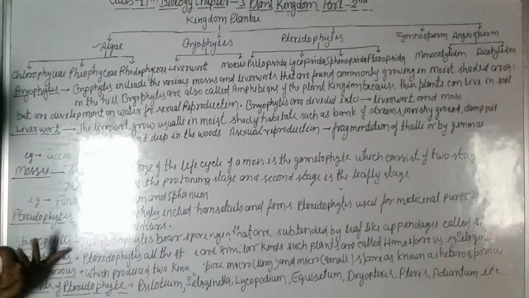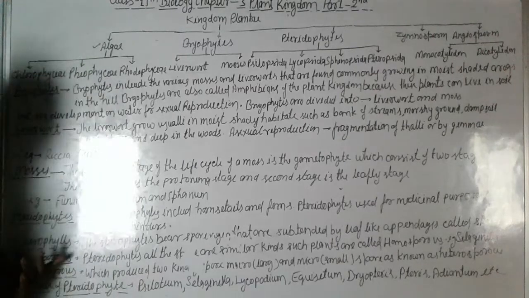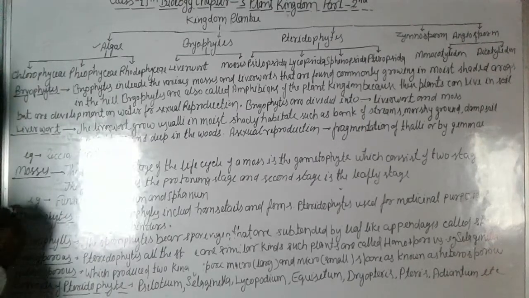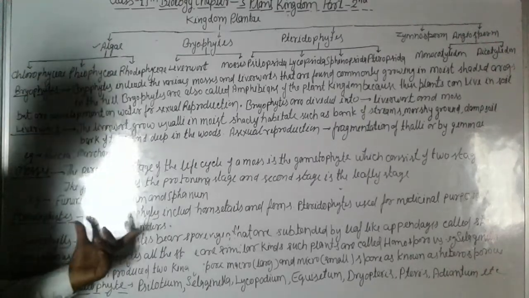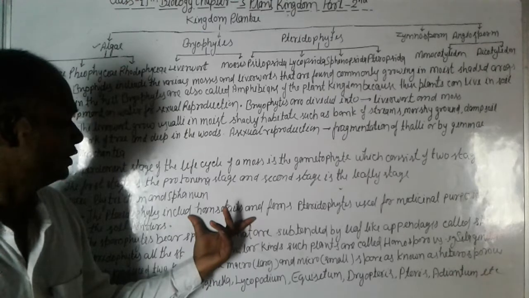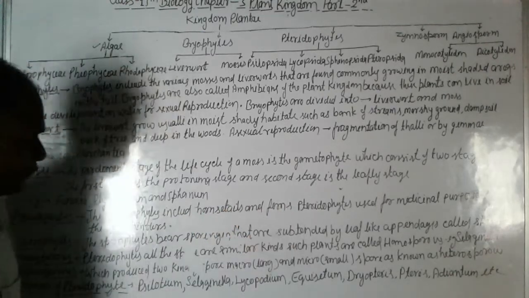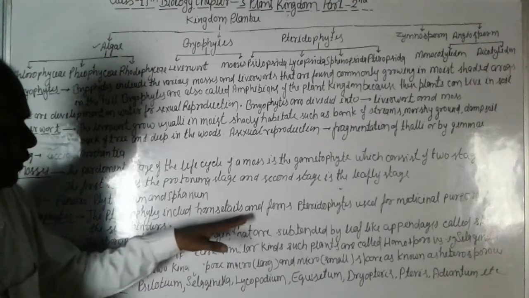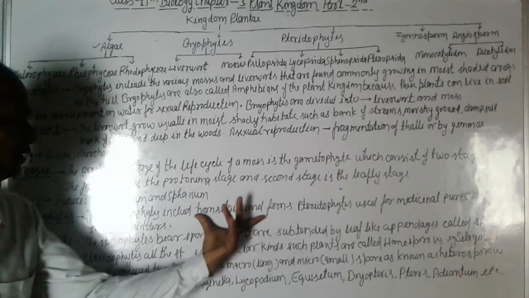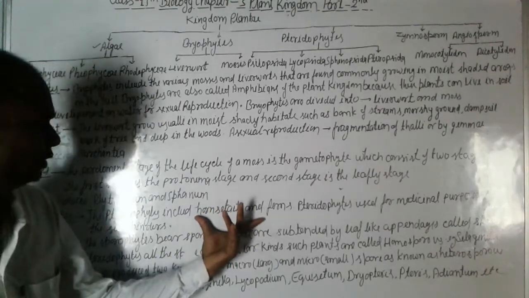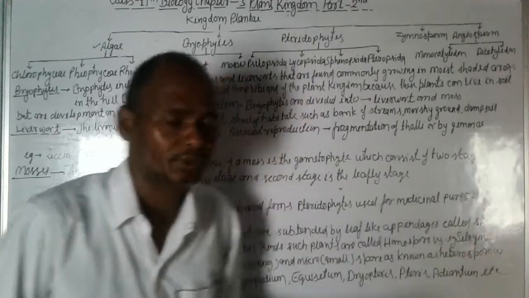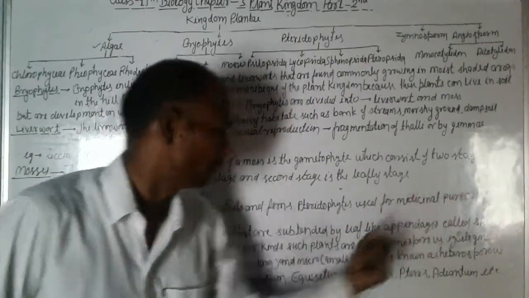We now discuss the pteridophytes. We study again the pteridophytes. What are the pteridophytes? The pteridophytes include horsetails, ferns and clubmosses. They belong to these groups. Pteridophytes are used for medicinal purposes.